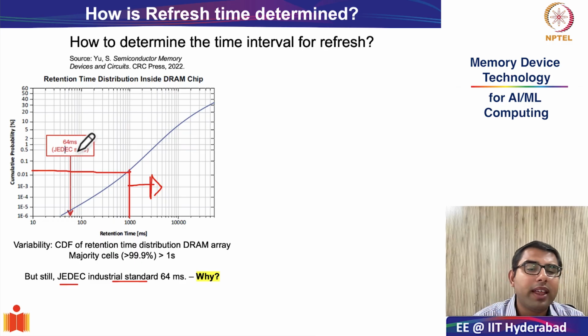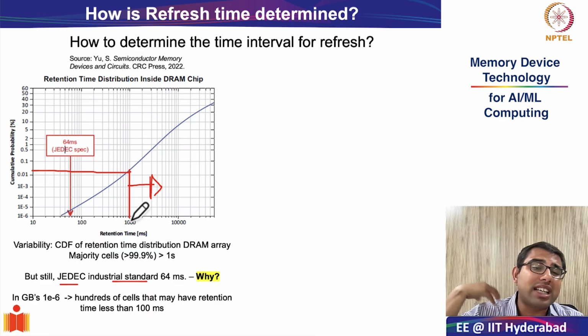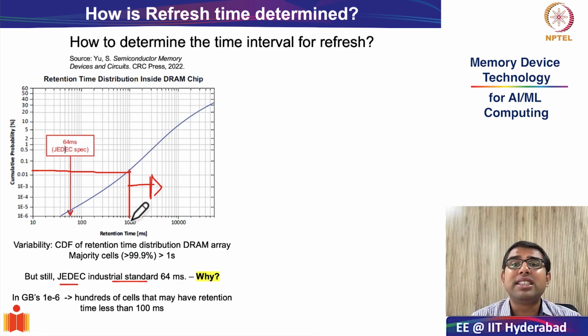The question is why? If you think very carefully, you will get the answer that 0.01% may not look like a very large number, but if you multiply it with the total number of cells, which are generally in the order of several gigabytes, it becomes large.